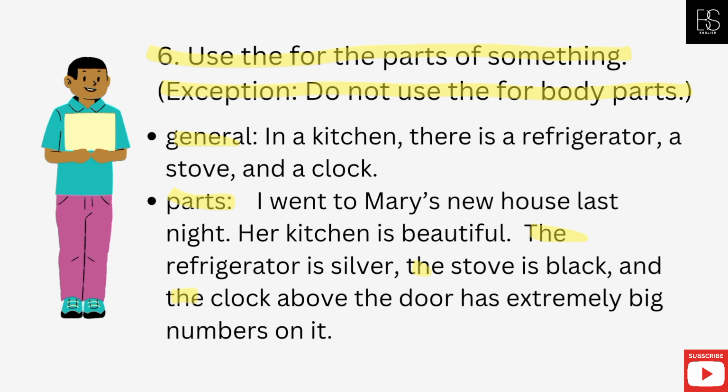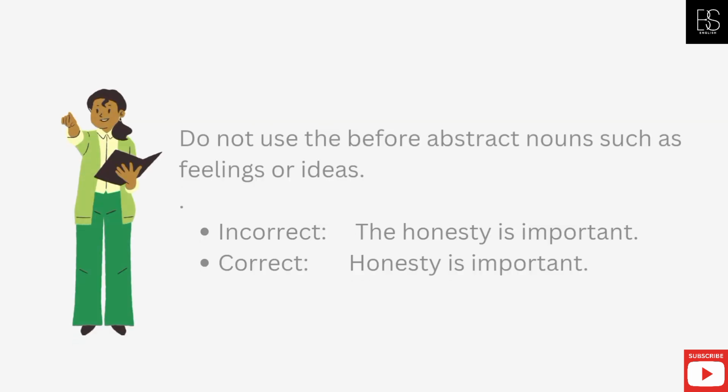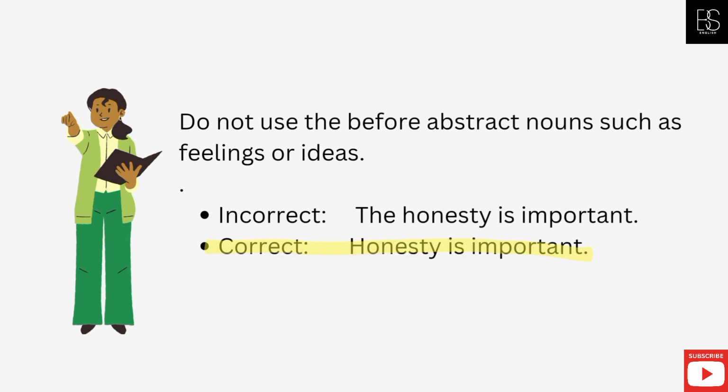General: In a kitchen, there is a refrigerator, a stove, and a clock. Parts: I went to Mary's new house last night. Her kitchen is beautiful. The refrigerator is silver, the stove is black, and the clock above the door has extremely big numbers on it. Do not use the before abstract nouns such as feelings or ideas.